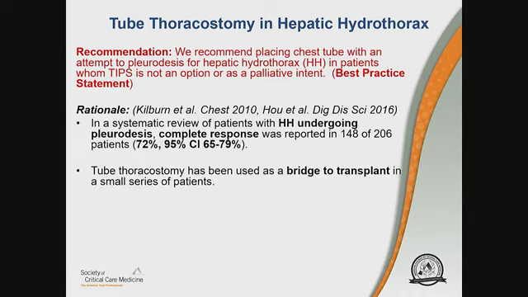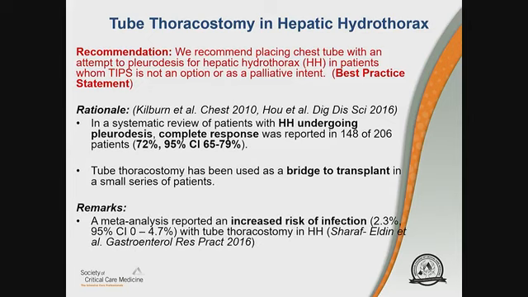The rationale here, and this is actually data that's coming straight from some liver literature, is that in a systematic review of patients with hepatic hydrothorax undergoing pleurodesis, complete response was reported in 72% of patients. In addition, tube thoracostomy has been used as a bridge to transplant in a small series of patients. A caveat to this strategy, just to make you aware, there is a meta-analysis showing there's increased risk of infection with tube thoracostomy in hepatic hydrothorax. So that is a potential point of concern with regard to these patients.